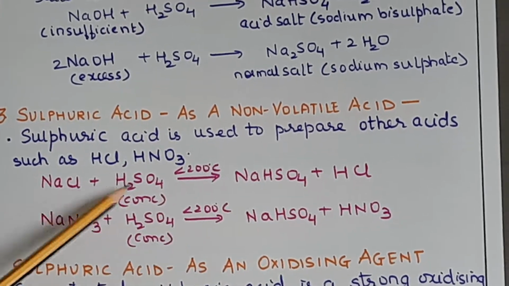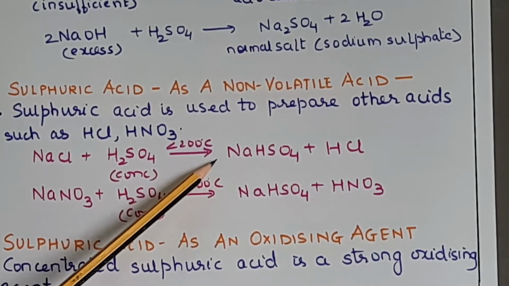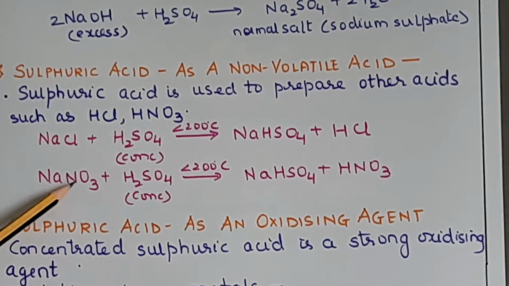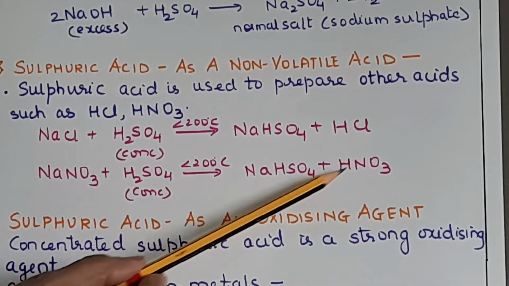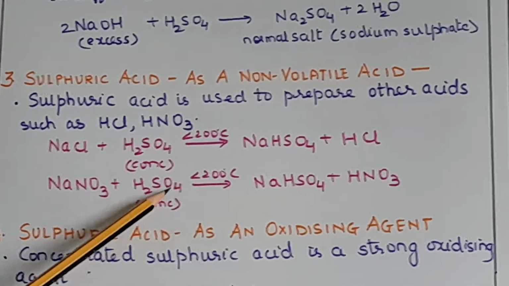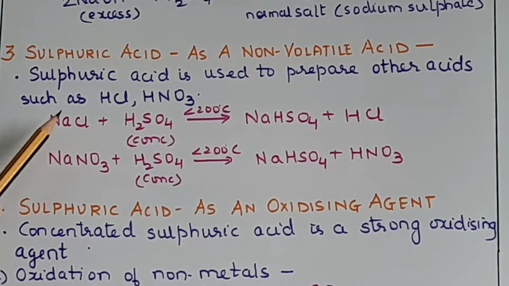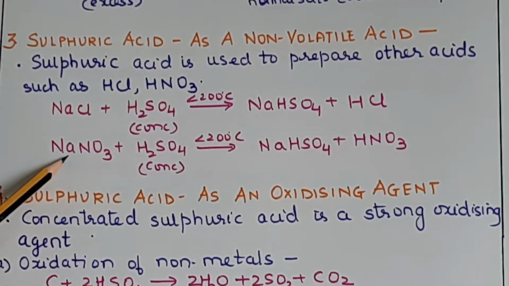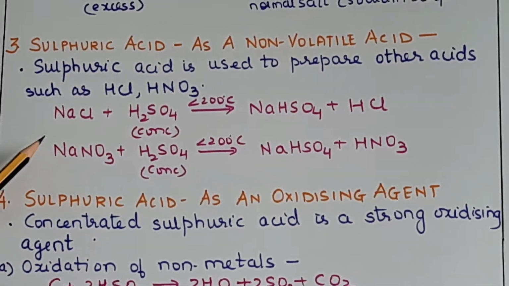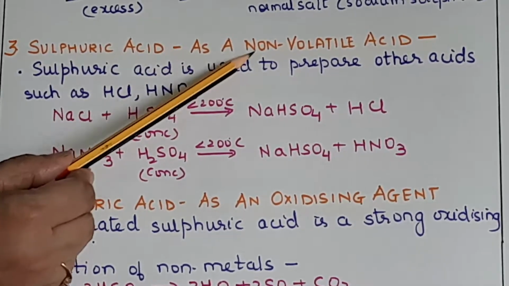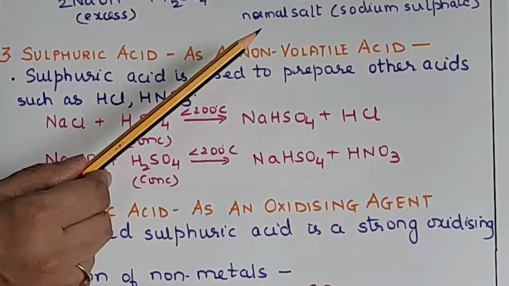This, if you remember, is the laboratory method for preparation of hydrogen chloride gas. And NaNO3 plus H2SO4, less than 200, gives NaHSO4 plus HNO3. This is the lab preparation of nitric acid. Now instead of NaCl you can use KCl, and here KNO3 also can be used. So these reactions are possible because sulfuric acid is a non-volatile acid. It is non-volatile in nature.